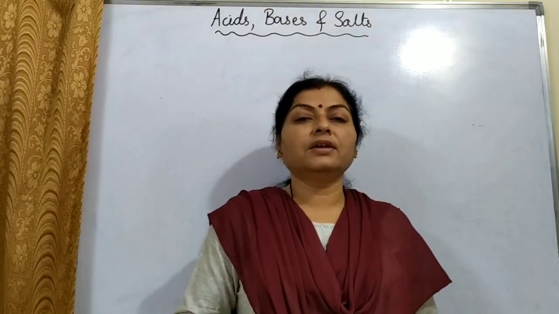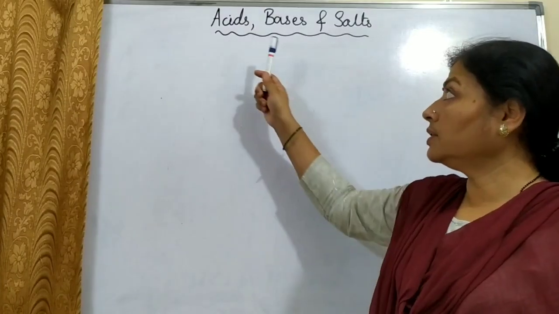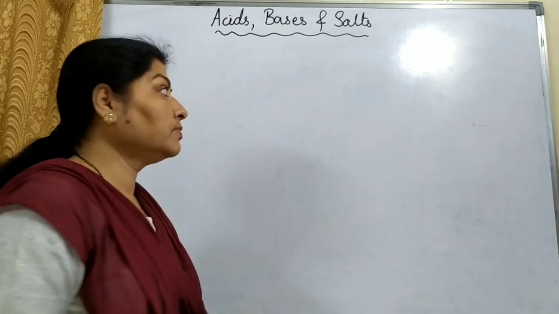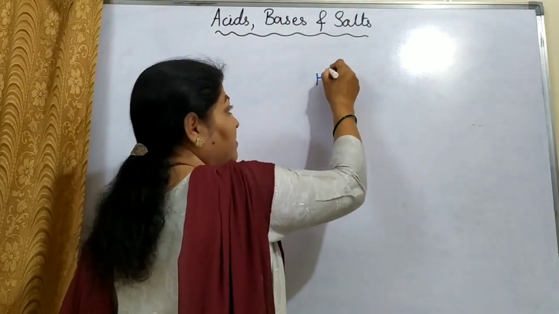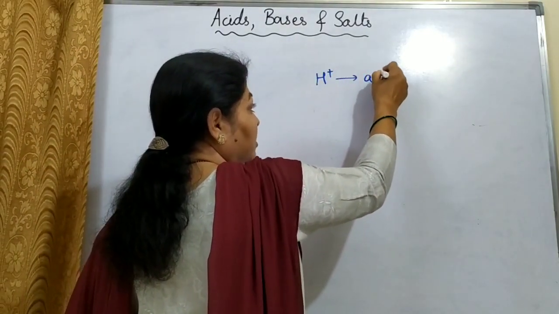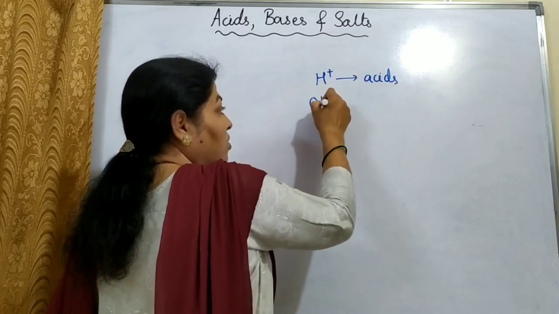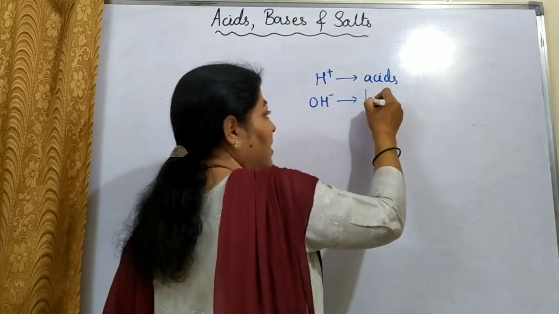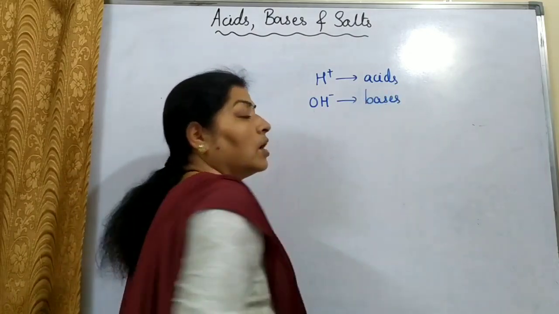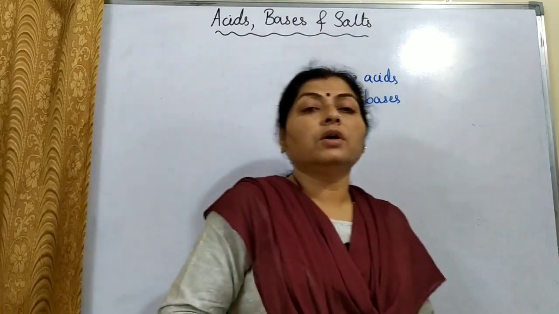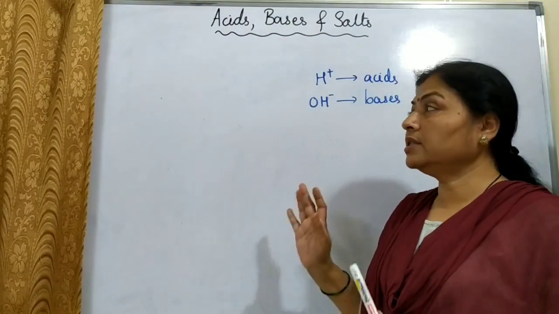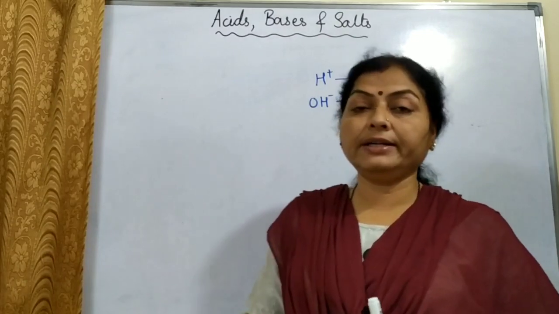Hello children, till now we have come to know the concepts of acids and bases. Acids are those substances which will give H plus ions in aqueous medium. Those which give H plus ions are acids. Those substances in aqueous solutions which give OH minus ions are bases. Also we know the different reactions of acids and the different reactions of bases. So this much portion we have completed till now.